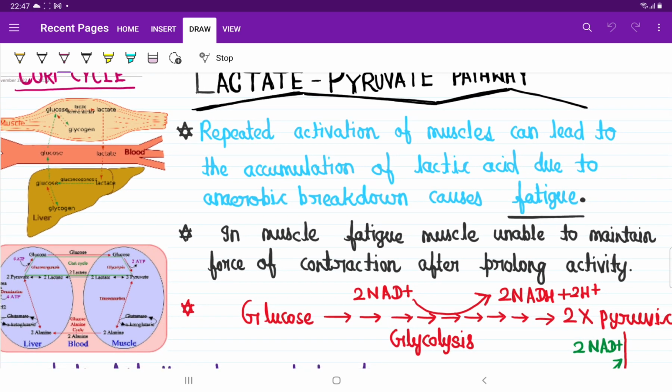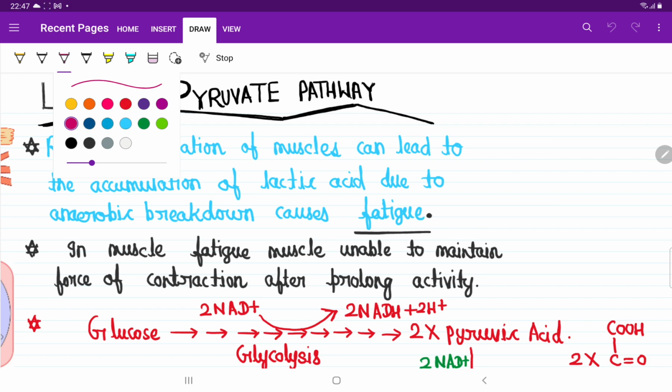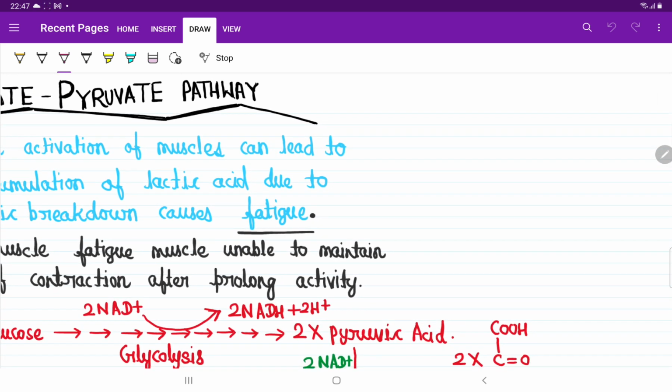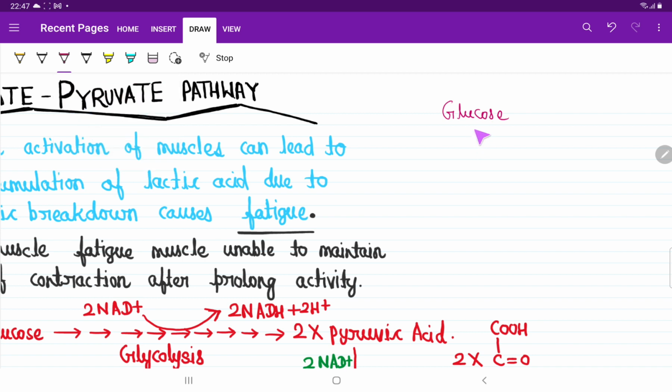Before going there, try to understand how our muscles use energy. See, we have a muscle, right? And in that muscle, suppose today morning you started to run, and your skeletal muscles are using a lot of energy. For that they are breaking glucose by a series of reactions. That series of reactions is called glycolysis.